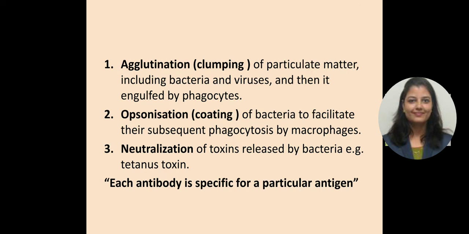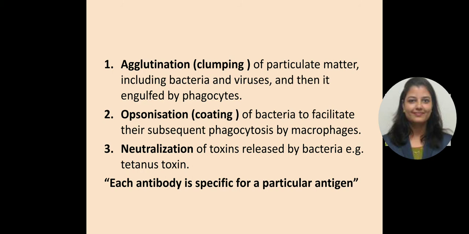One is agglutination. Agglutination is the clumping of particulate matter, which includes some bacteria or viruses, which are then engulfed by the phagocytes. Phagocytes means the engulfing cells.